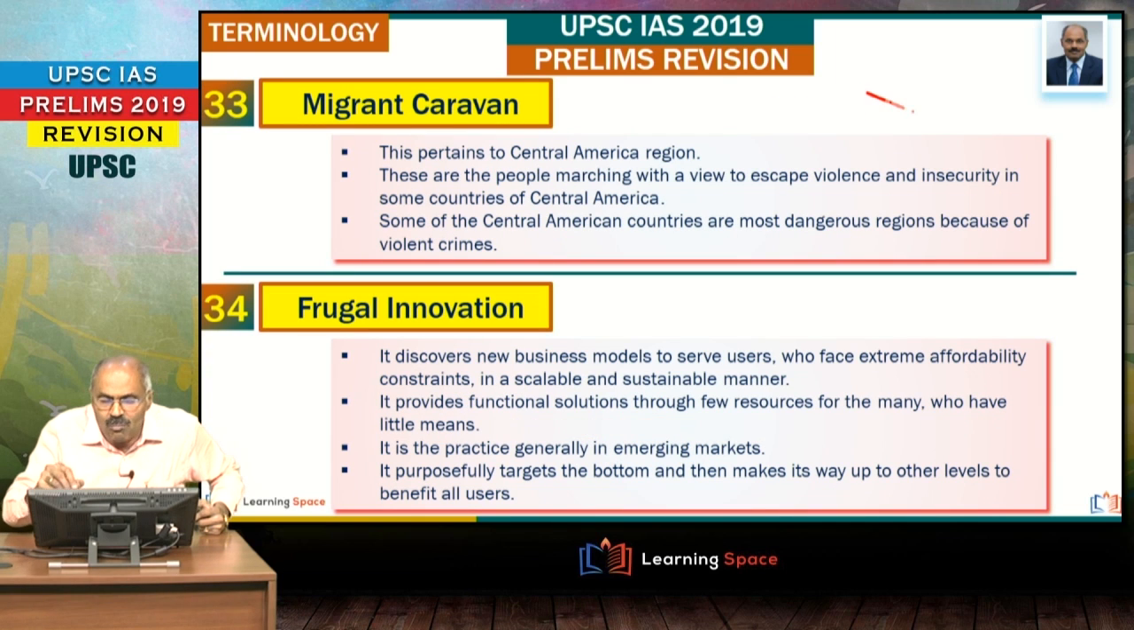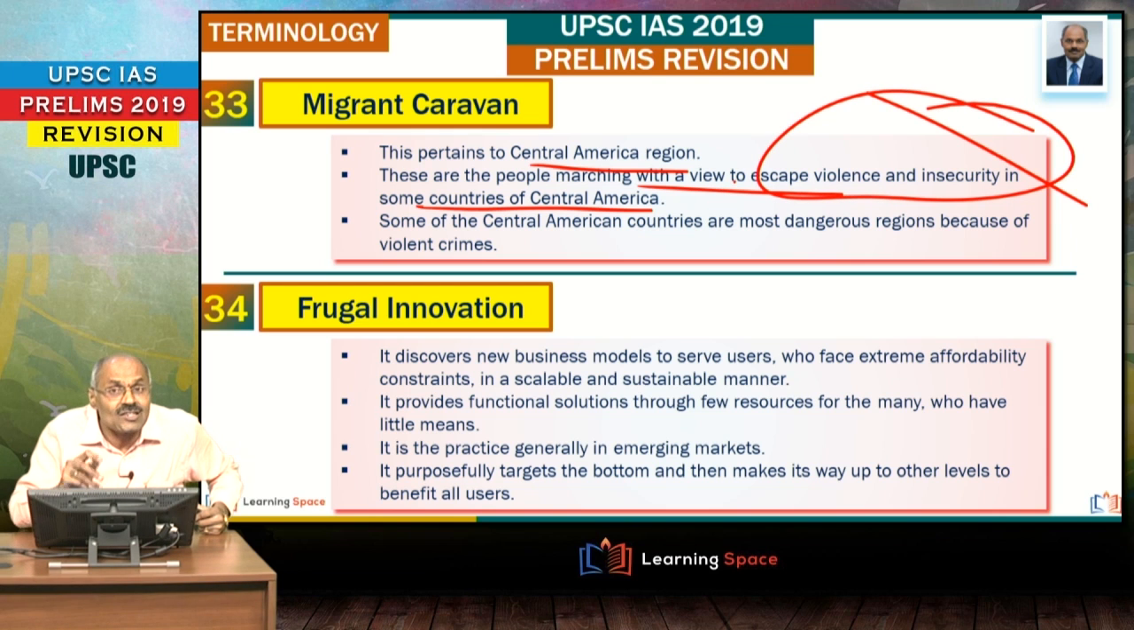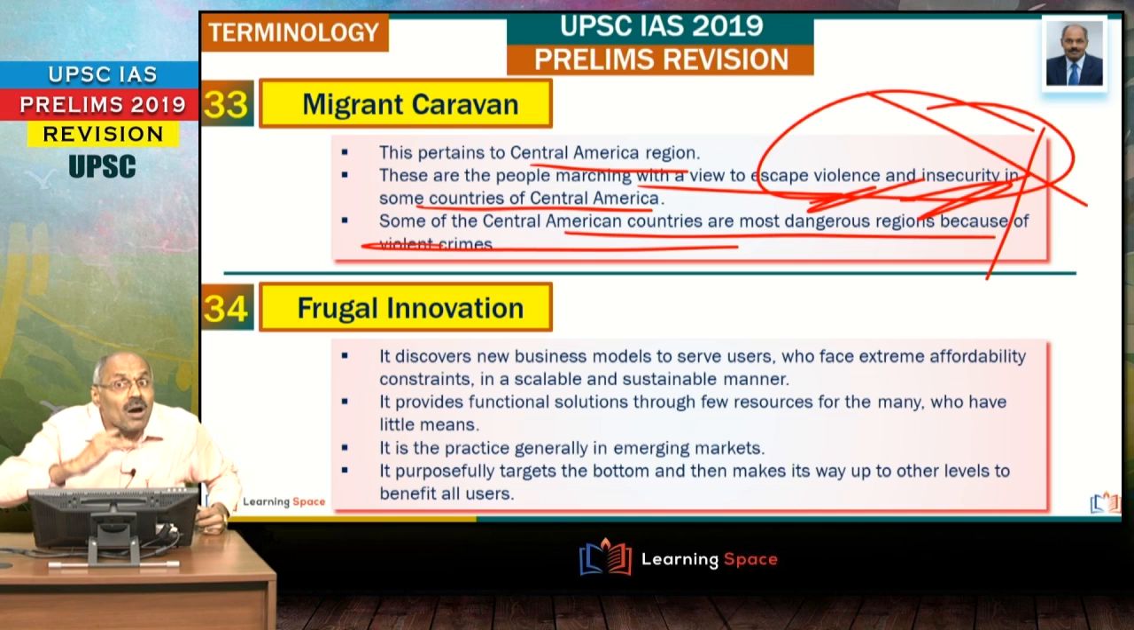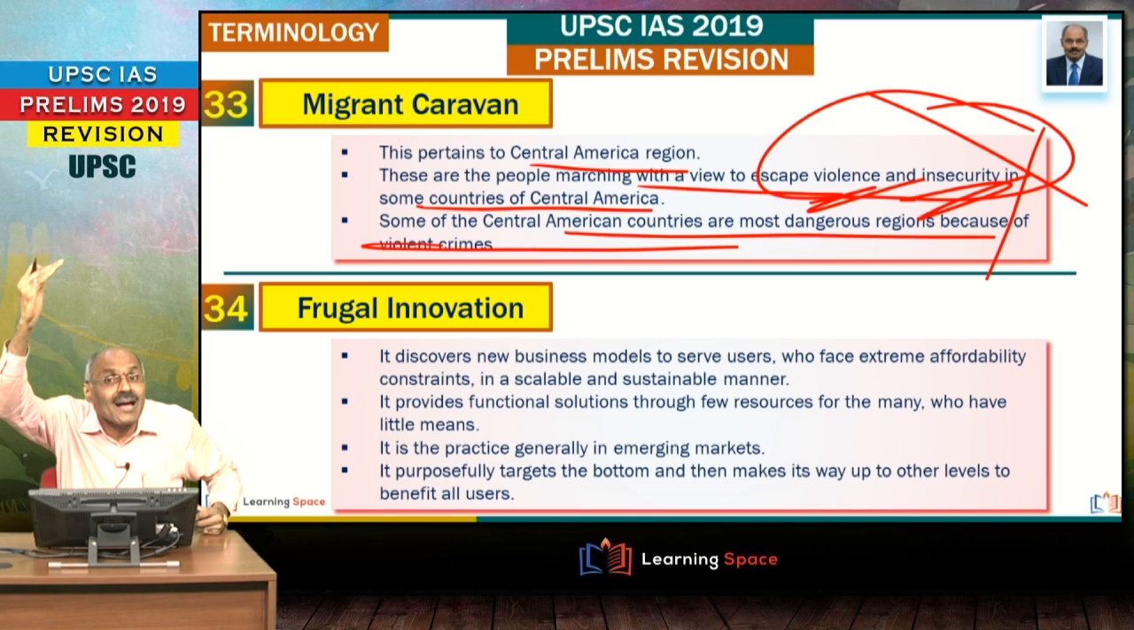Look at the next one, migrant caravan. This is also quite often in the news. This pertains to the Central America region. These are the people marching with a view to escape violence, and in some countries of Central America like Guatemala and Honduras, people are escaping violence as well as insecurity. Some of the Central American countries are most dangerous because of violent crimes, and the people are marching towards the United States of America. That is known as migrant caravan.